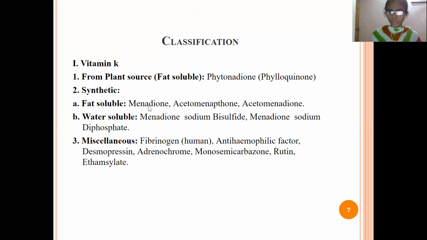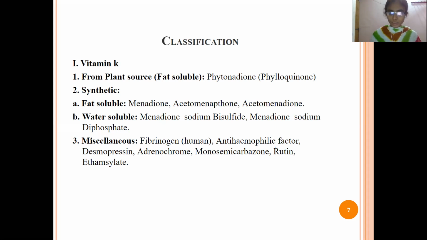Next, the water soluble drugs are menadione sodium bisulfite and menadione sodium diphosphate.